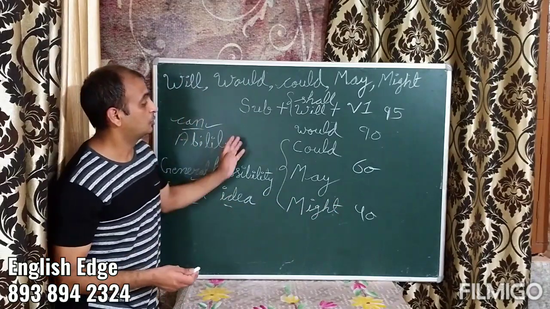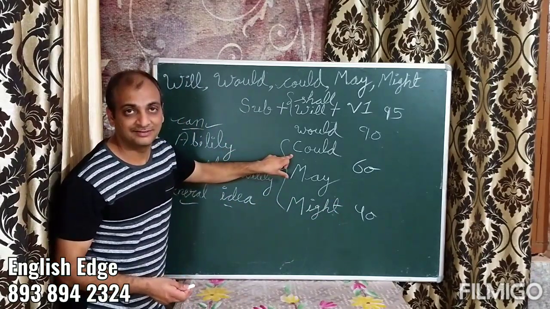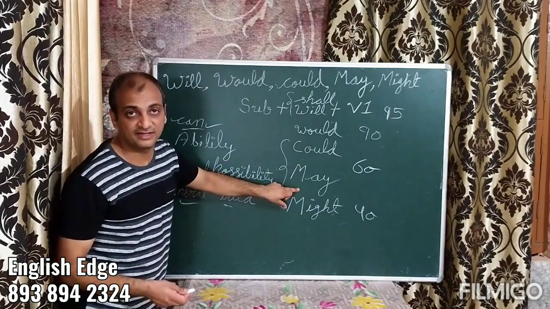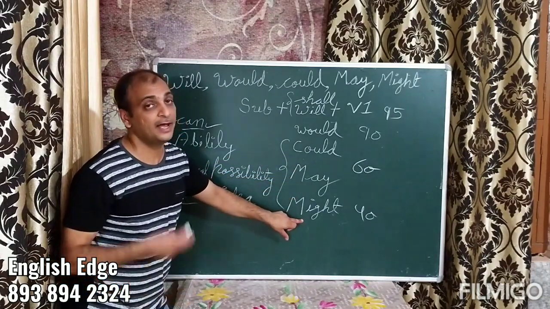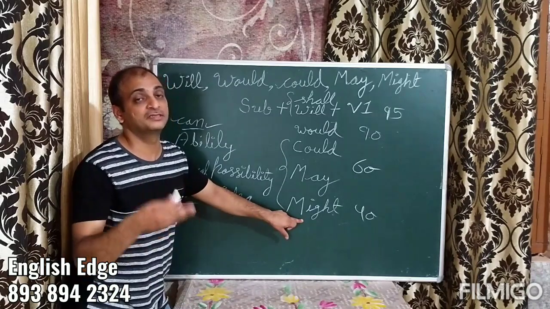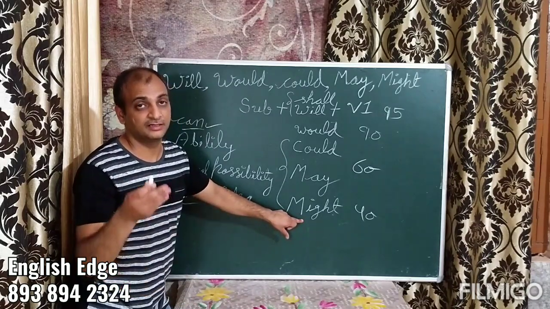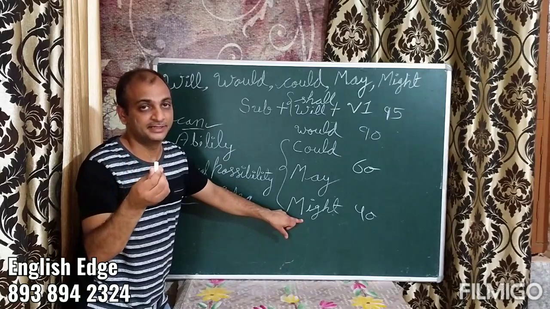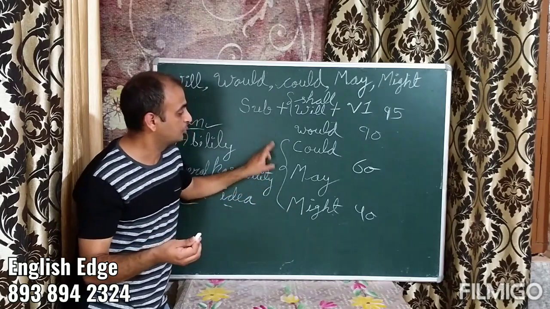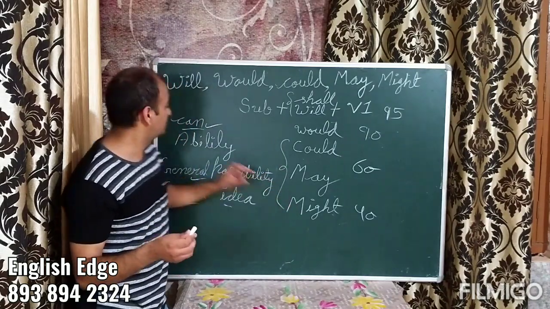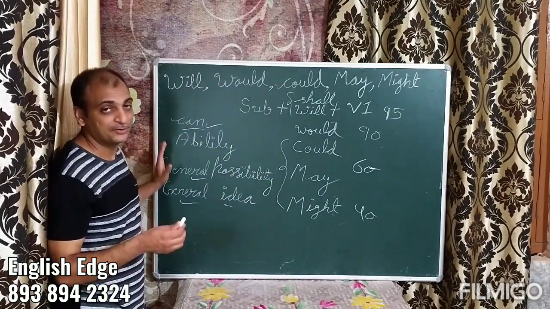Which one sounds better to you? I would say, if you don't study, you could fail. If you don't study, you may fail. You might fail. Because I can't be certain whether a person would pass or fail. There's a tad little uncertainty. So for uncertainty, we use could, may, might. We would not use can here. Can is for a general idea.